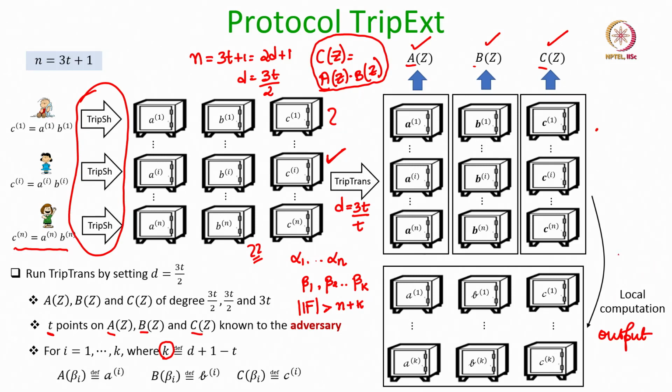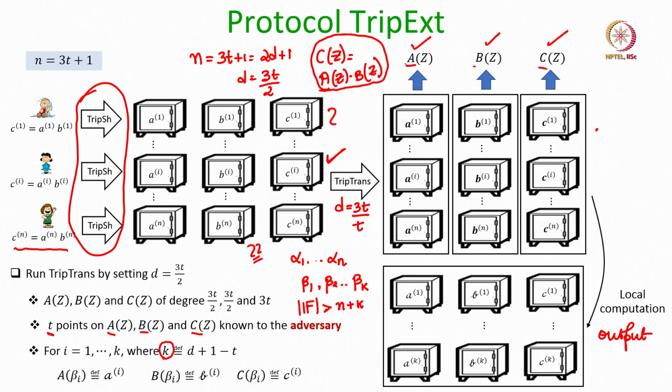And the output triplets of this protocol are also lying on the A, B and C polynomials. That automatically implies that all these output triplets are multiplication triplets. Why are they random for the adversary? Well, at the end of the triple transformation, among these transformed triplets, the adversary will be knowing at most k of them. Okay, we already argued that.